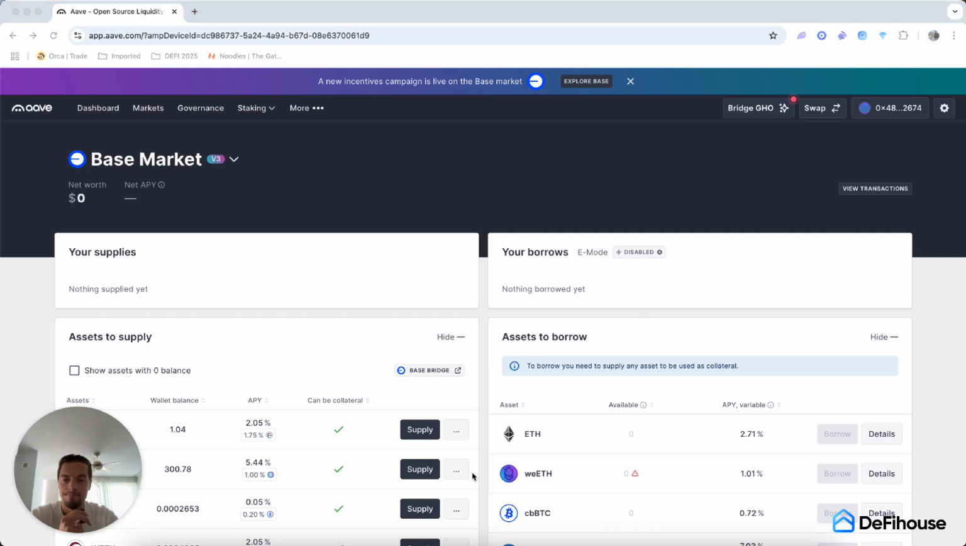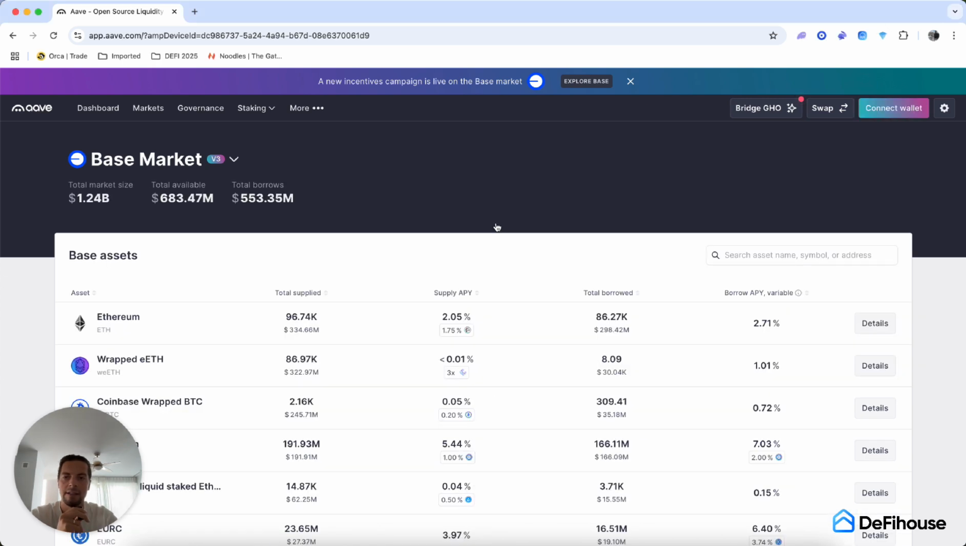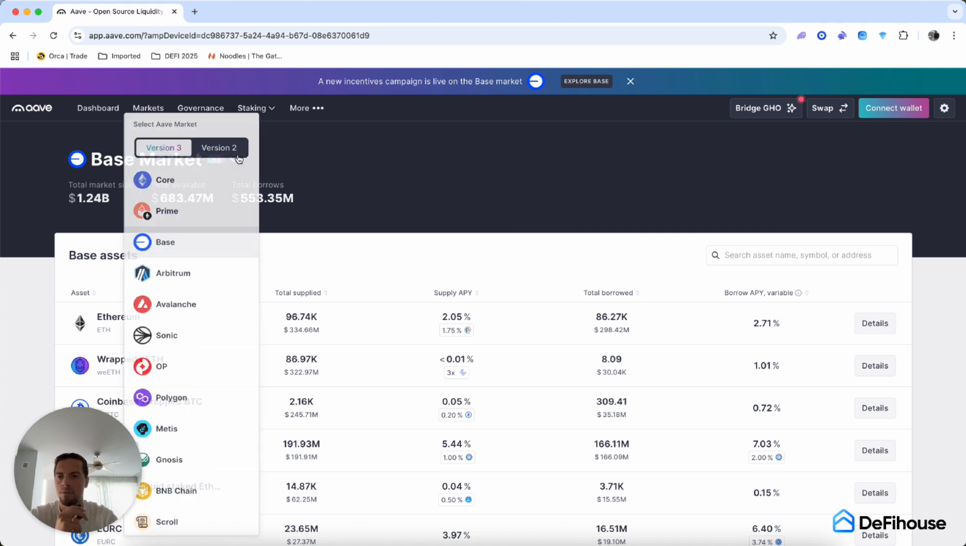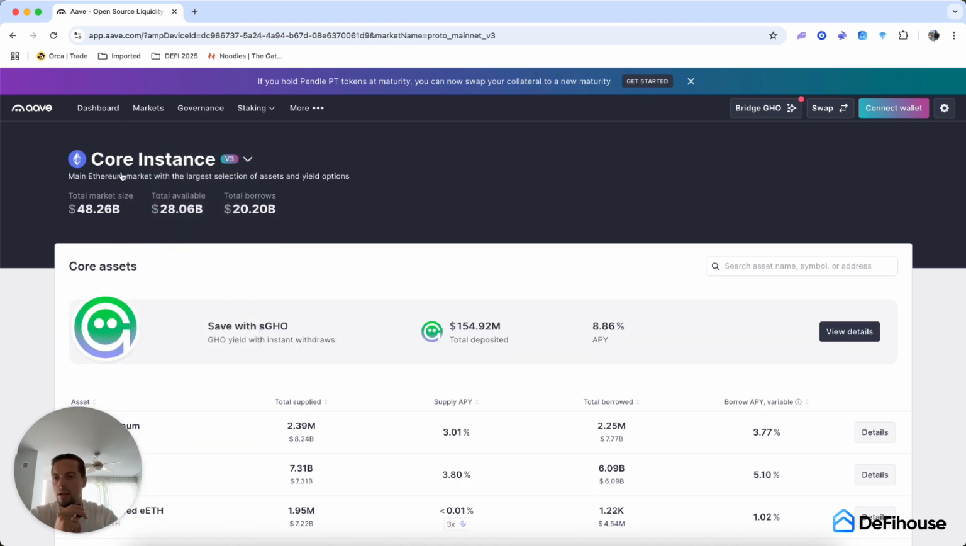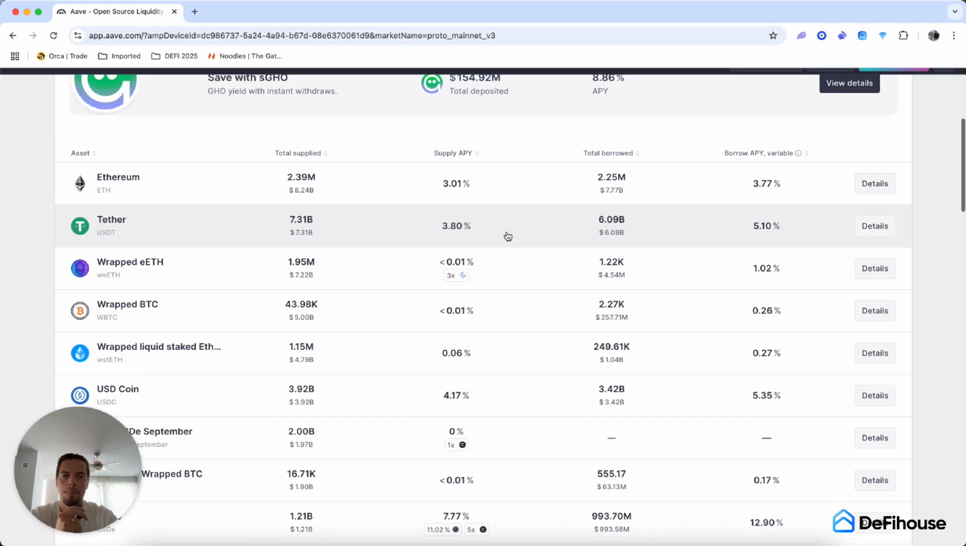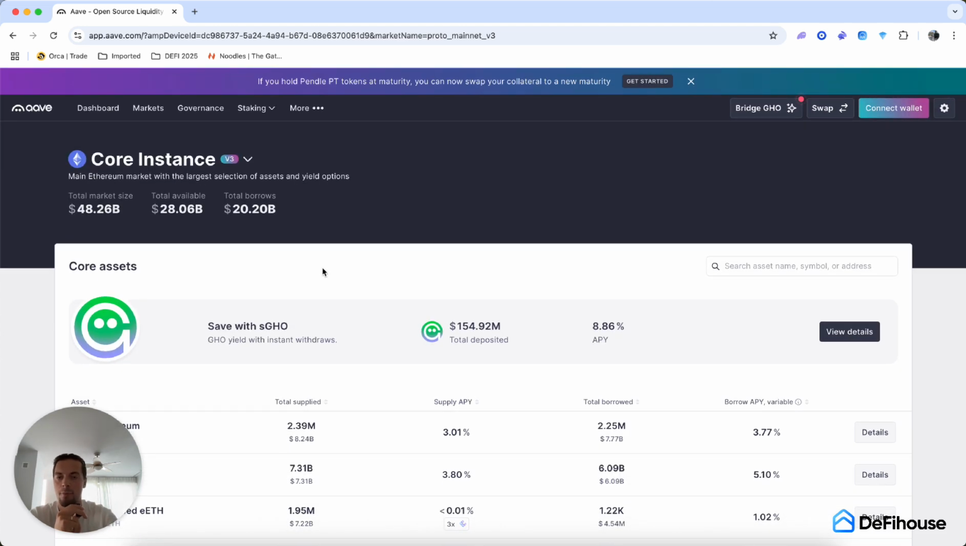Okay, so when you come to the protocol for the first time, you will see something like that. You will see most likely core instance window. You will see some information here, and you will be able to connect your wallet right here. How to create wallets, how to connect wallets to protocols, how to confirm transactions, you already know. So I'm not going to explain that part.